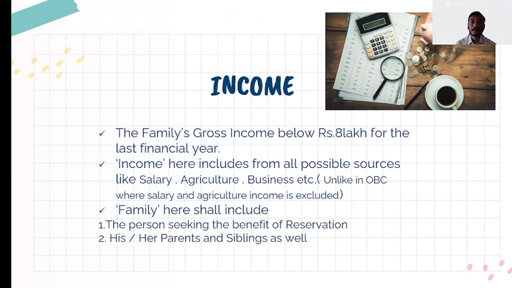On to income, the family's gross income must be below 8 lakh for the last financial year. The income here includes all possible sources like salary, agriculture, business, etc. And family here shall include both the person seeking the benefit of reservation as well as his or her parents and siblings. This is about income.